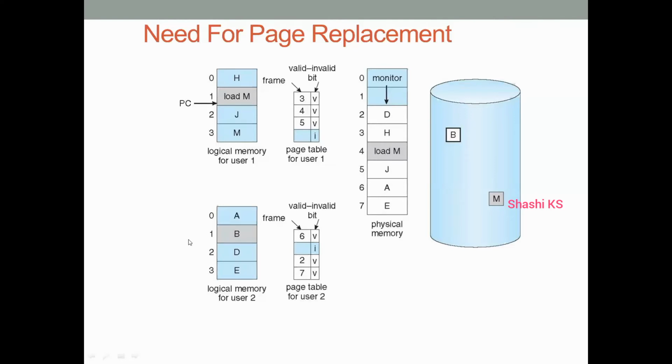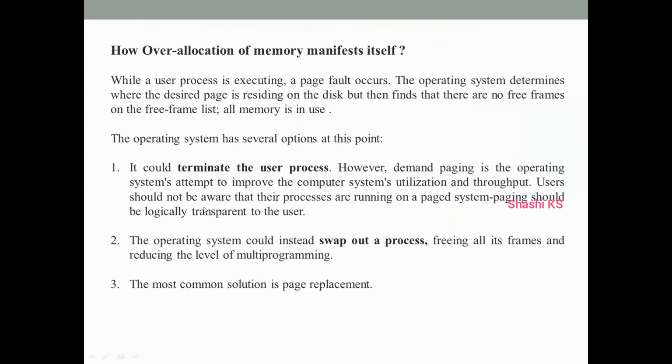So this situation is called over-allocation of memory. This situation leads to no availability of free frames. Due to this situation only, we need the concept of page replacement. Now, in this situation, what are all the solutions available to us?